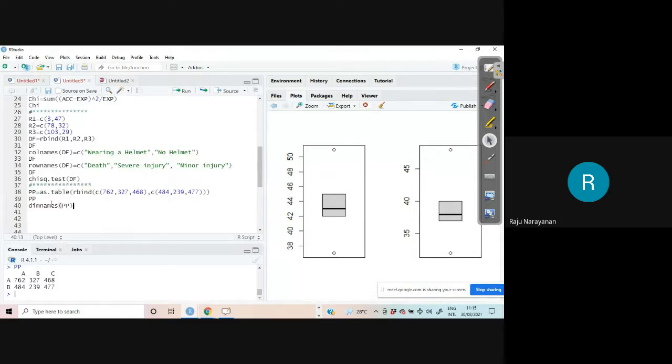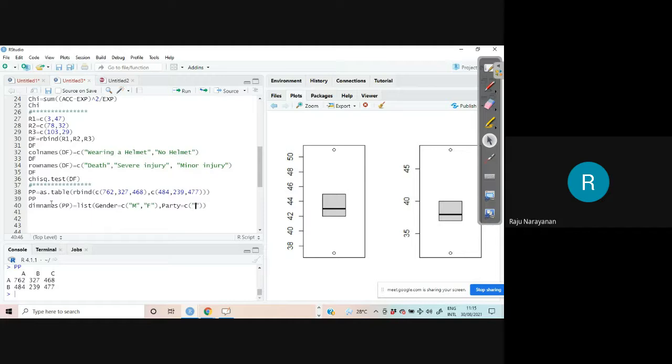Dimension names of PP is list bracket, gender is equal to C bracket, male and female. And party, that is the another dimension, C bracket.